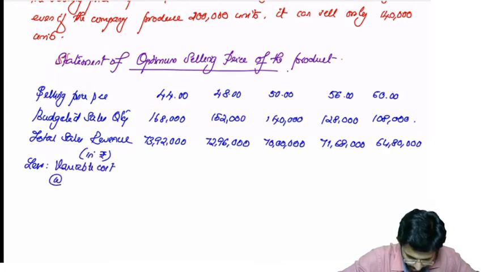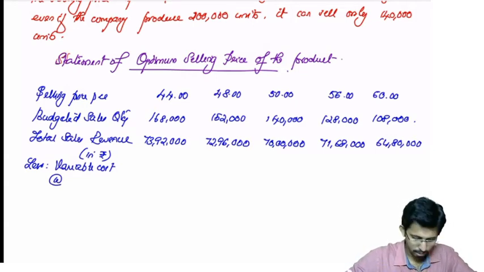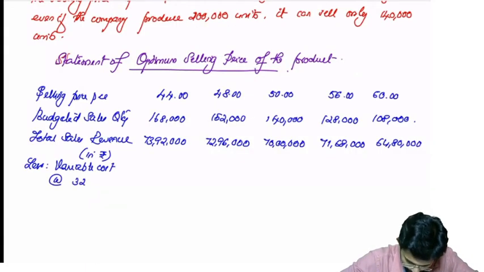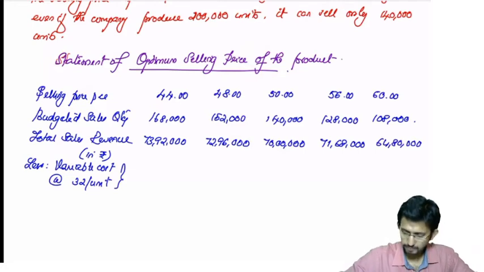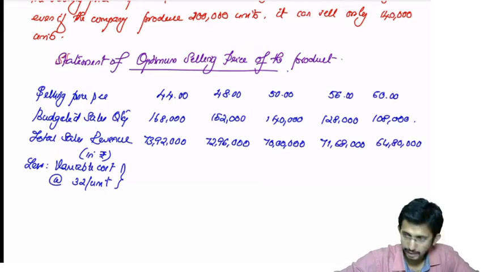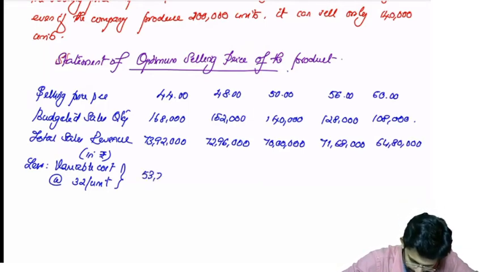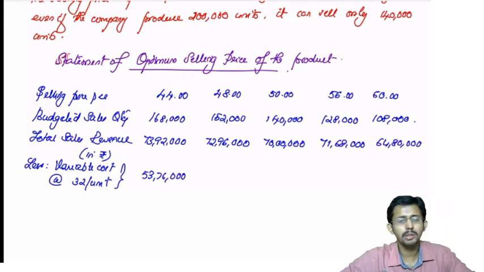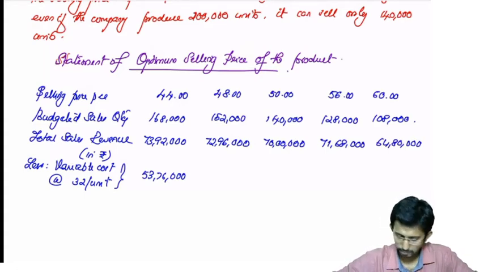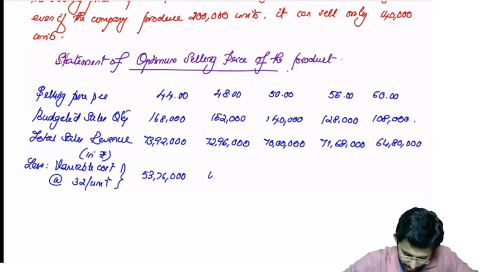Variable cost, what is variable cost? Variable cost is 32 per unit, which gives 53,76,000. You can also compute the contribution per unit in each case and multiply with the total quantity to get the total budgeted contribution. That way also we can do. 1,52,000 into 32, 48,64,000.